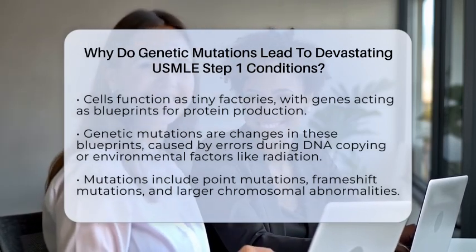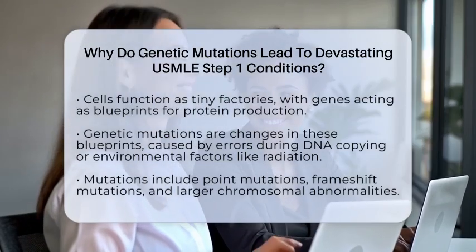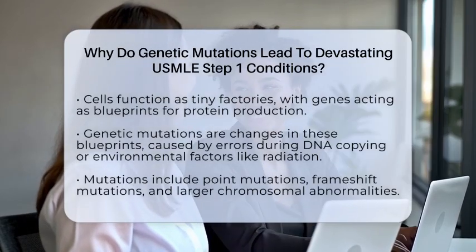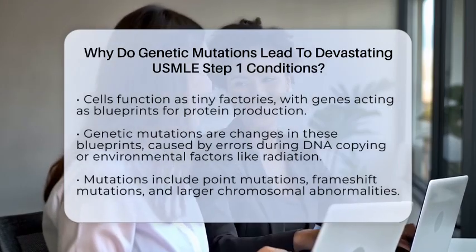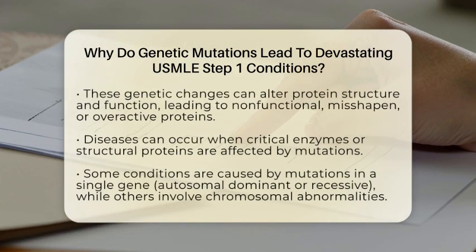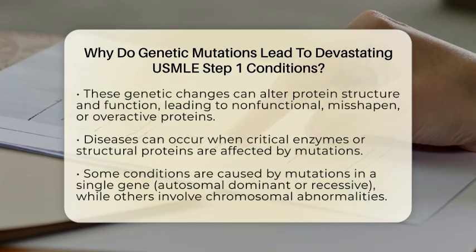These mutations can happen during DNA copying or because of environmental factors like radiation. When mutations occur, they can be point mutations, where just one letter in the DNA changes, or frameshift mutations, where insertions or deletions shift the entire reading frame. Sometimes, whole chromosomes are affected, leading to abnormalities like extra copies or missing parts.